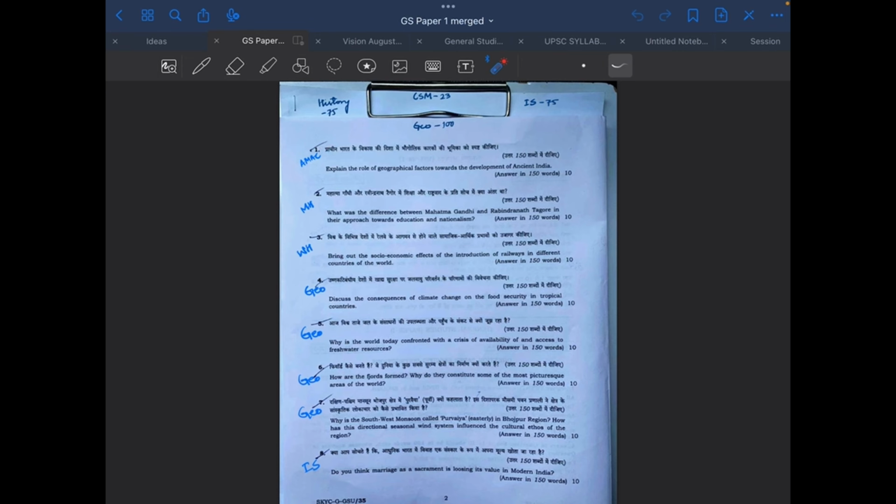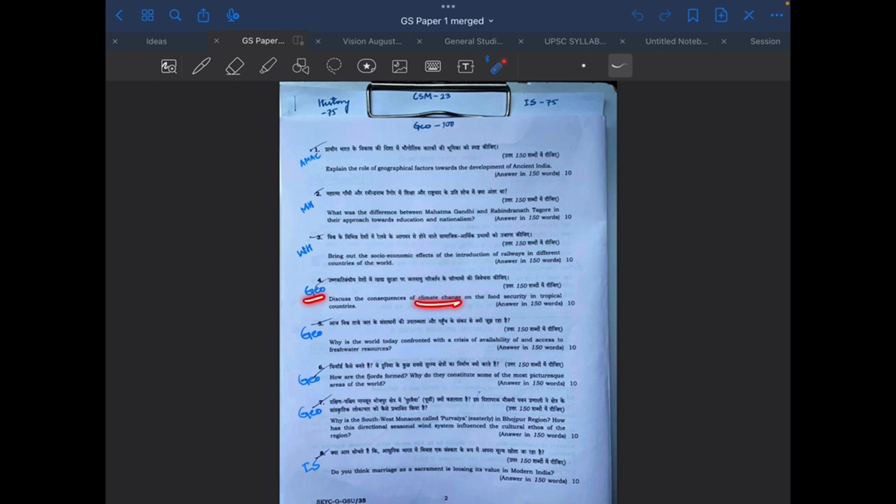So question number one, we'll see geographical factors, ancient India. We have tagged it as AMAC, which is short for ancient, medieval, and art and culture. So I have put it all together because it is not easy to segregate these questions, and it is also better to link them while even studying. Okay. Now, next question, Mahatma Gandhi, Rabindranath Tagore, directly from modern history. Socio-economic effects of railways in different countries. This question is from world history.